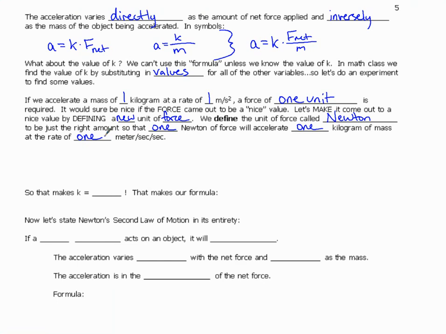So that makes K equal 1, which makes our formula, acceleration is the net force divided by the mass. Another one that you'll see all the time in physics, rearranging this formula, says the net force is equal to mass times acceleration. F equals ma.